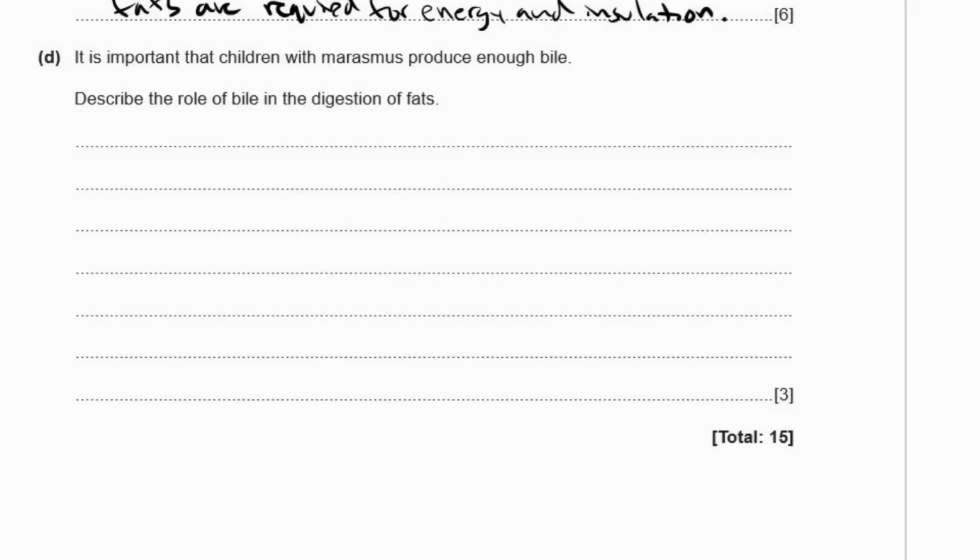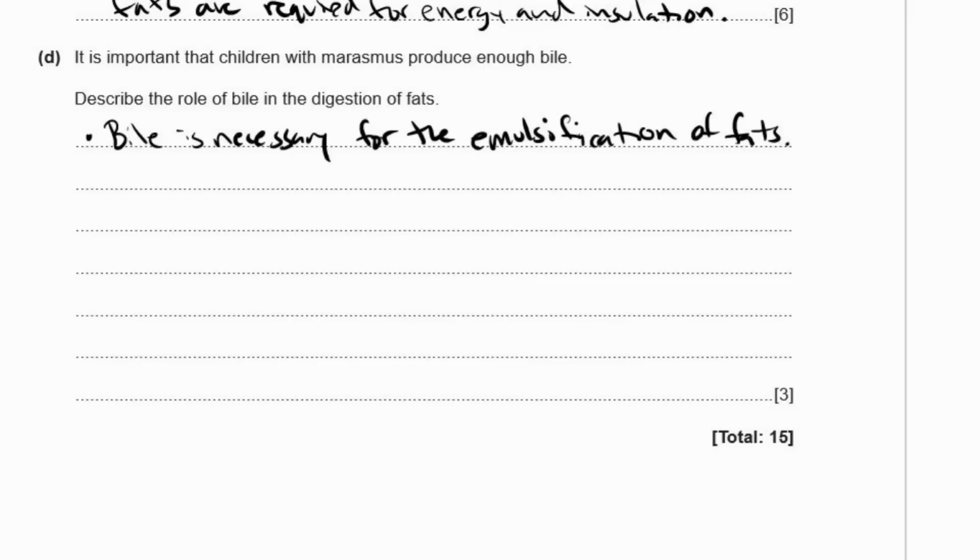D. It is important that children with marasmus produce enough bile. Well, it's important for everybody to produce enough bile, but it's more difficult for children with marasmus. Describe the role of bile in the digestion of fats. Okay, bile is necessary for emulsification. So bile is necessary for the emulsification of fats.